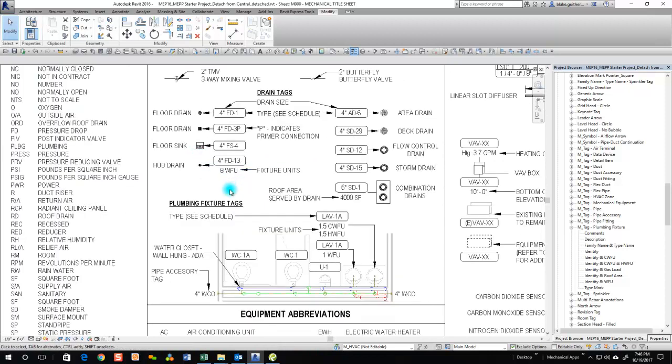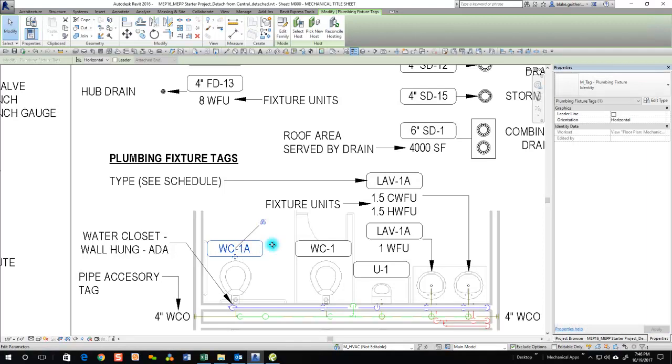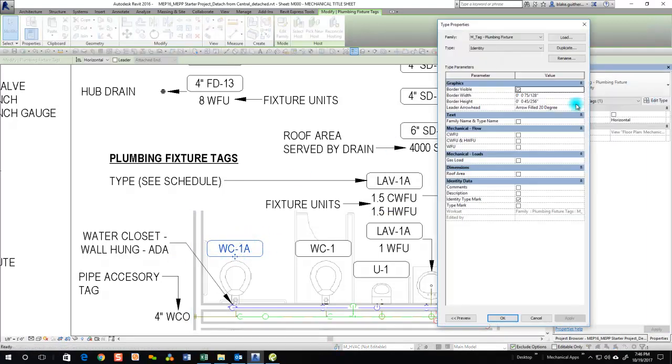There's a handful of tags that you'll use commonly throughout. This is the most common one. And I want you guys to know that we did include parameters to flex this shape if you need to. So if you go into Edit Type, the border width and height, you can change the outline of this.